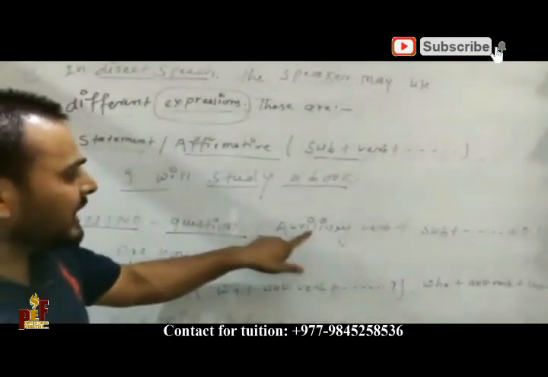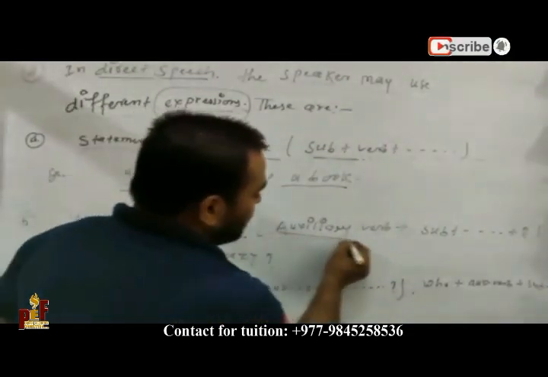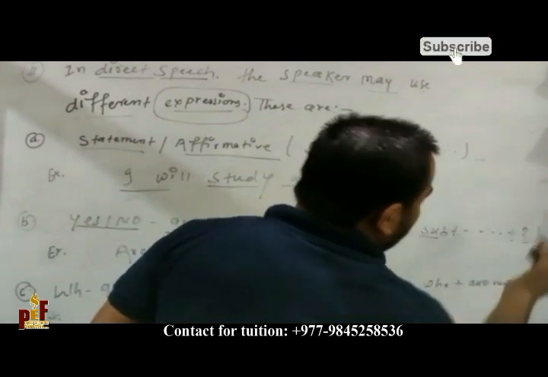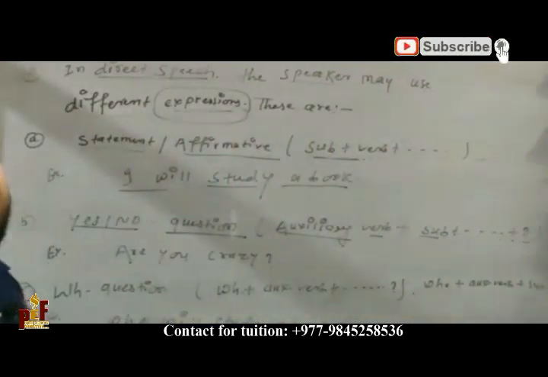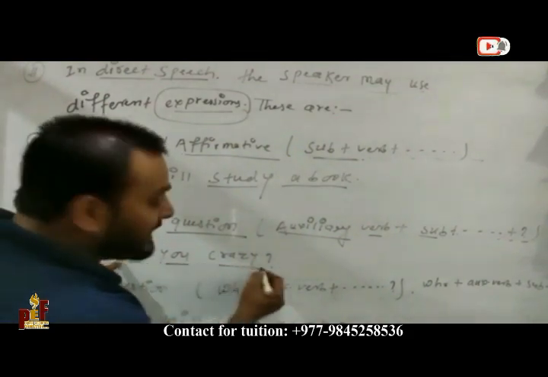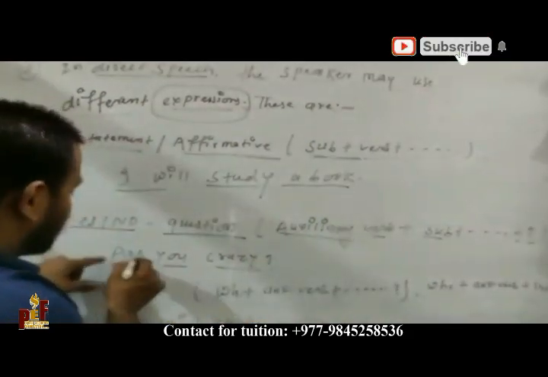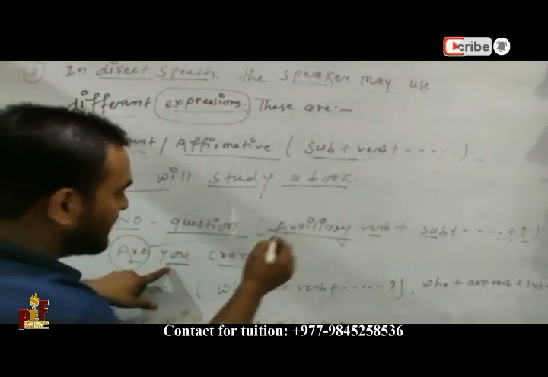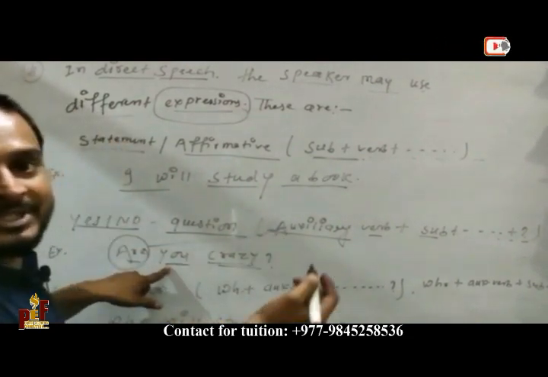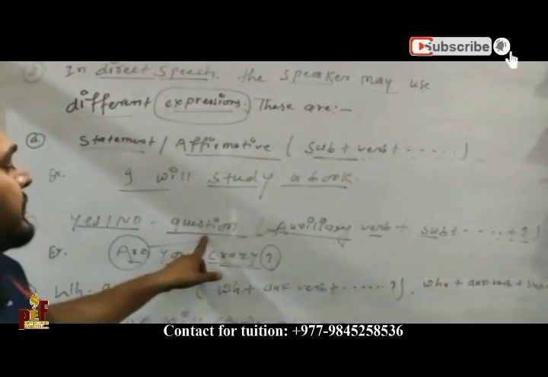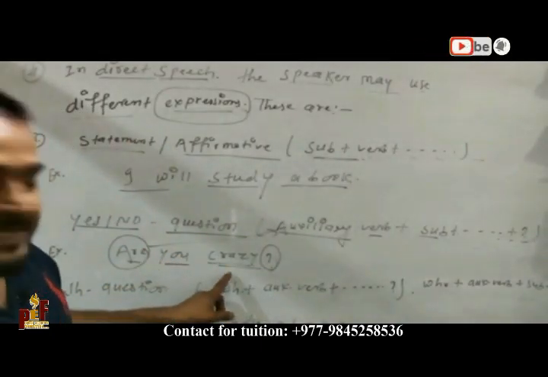It starts with an auxiliary verb plus subject plus other words, and a question mark at the end. Example: Are you crazy? Here 'are' is the auxiliary verb, 'you' is the subject, and 'crazy' is the rest. It is a yes/no question.